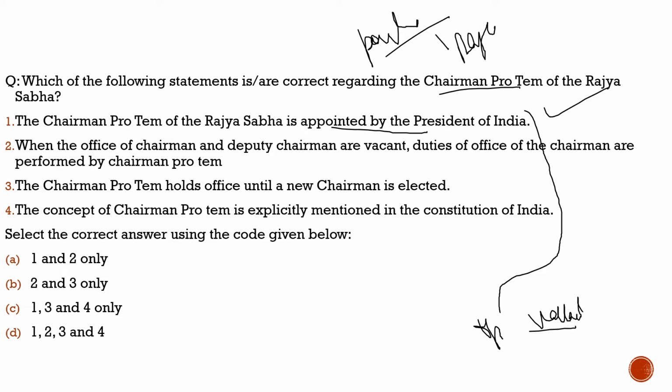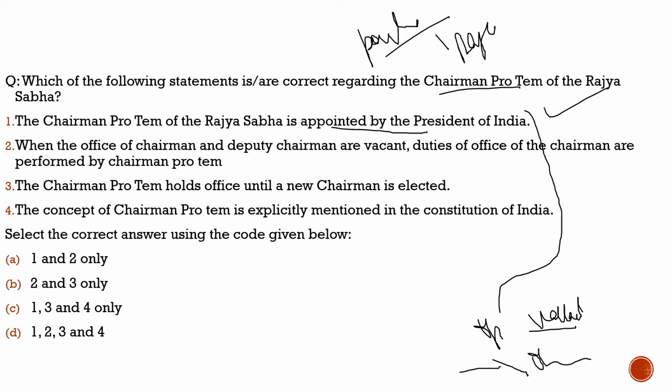But for example, if the same question says the chairman pro tem of the Rajya Sabha is appointed when the chairman and the deputy chairman are absent, then it won't be him. Then there would be separate personalities involved with that. He won't come into the picture.